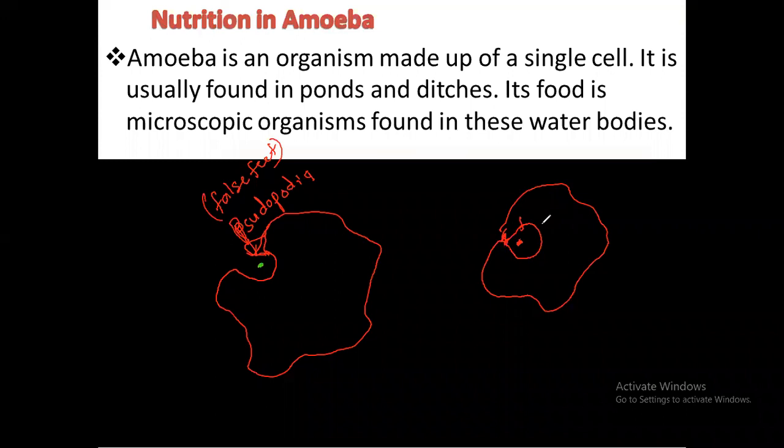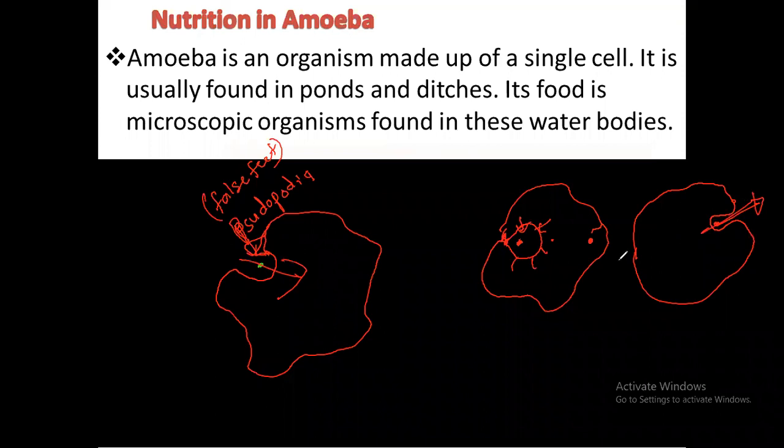Then enzymes are put in to digest this and absorb it. Then the unwanted particles are sent out of the body. Starting from here, a little bit bending like this. I draw again: the unwanted particle is sent out slowly out of the body. This is called egestion.